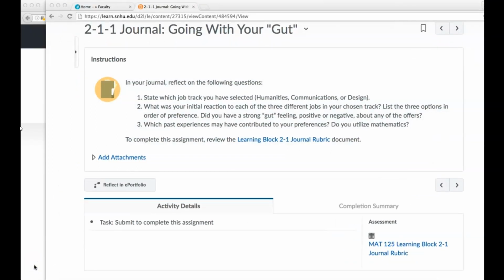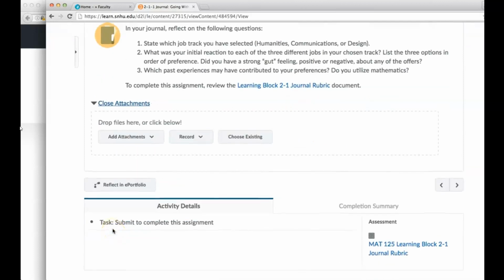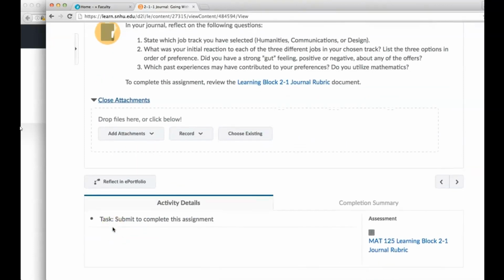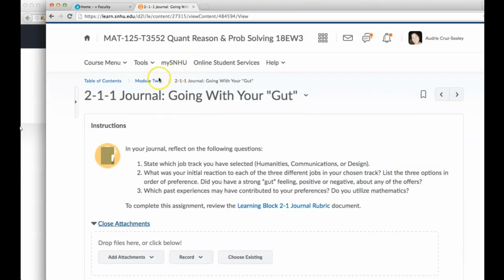I would have your journal typed out on a Word document file, and then you can come over here and add attachments, and then you can drop the files here, okay? And then that's it. That's how you submit it. And then your instructor will, of course, have your attachment and be able to grade. Okay, so that's your journal.